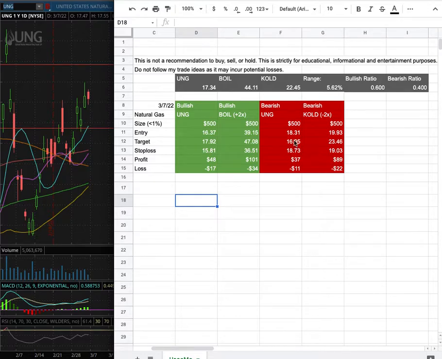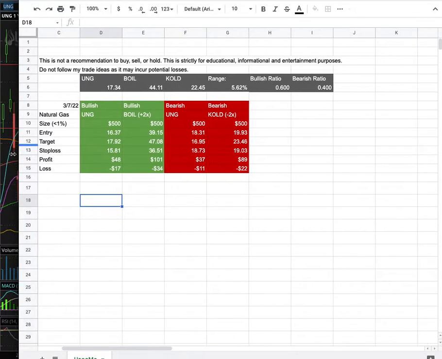However, if I were to open a short position, my entry is at $18.31, and that is this range there. My sell target is at $16.95, and my stop loss is at $18.73. So whichever entry price were to hit first, that'll be my position of the week.